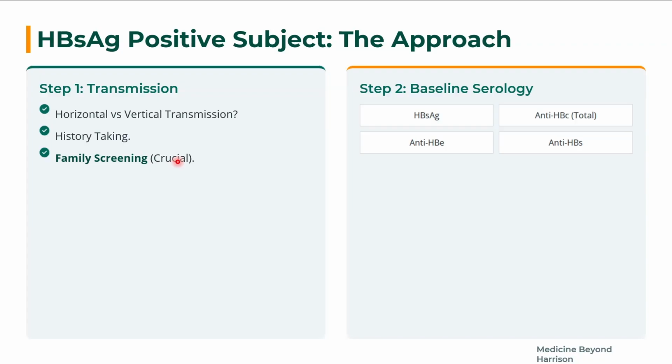Once you know HBsAg is positive, you have to check anti-HBc total, anti-HBe and anti-HBs. When anti-HBc total is positive, you have to check anti-HBc IgM, which tells you it is acute hepatitis B and not chronic. HBeAg suggests a highly replicating virus and a highly infective patient. Anti-HBs suggests a past infection or that the patient might be vaccinated.